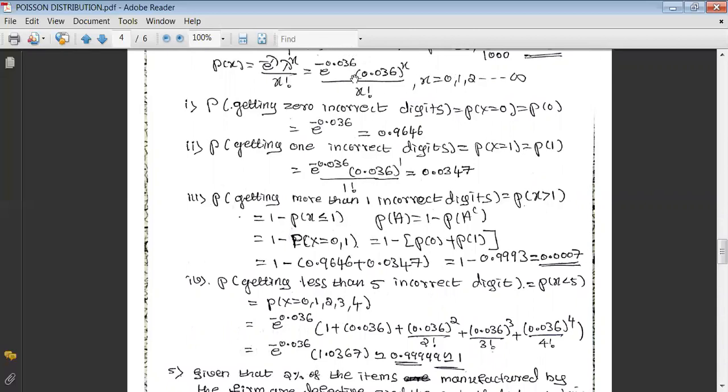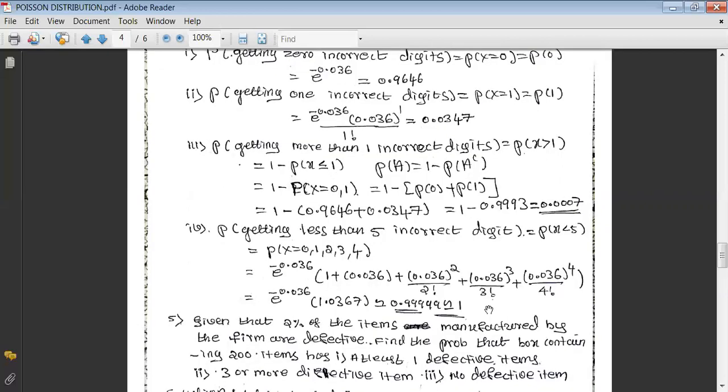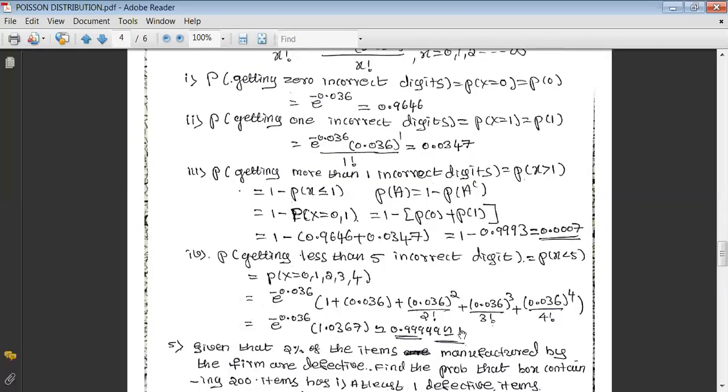And every time we can take e raised to minus 0.036 as common. Once you take x equal to 0, you'll get this. Once you take x equal to 1, you'll get this. Likewise 0, 1, 2, 3, 4. Once you simplify this, we get this, and when we multiply this value with e raised to minus 0.036, we get this one. This is almost 1. So the probability of getting less than 5 incorrect digits is almost a sure event. That means its value is going to be 1.